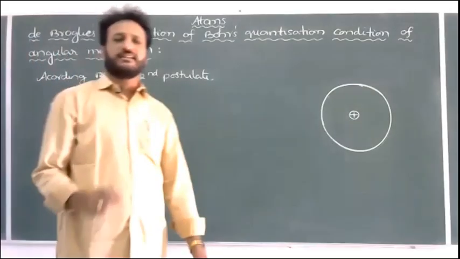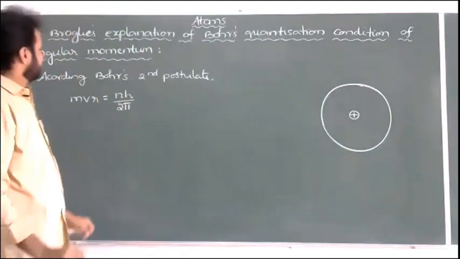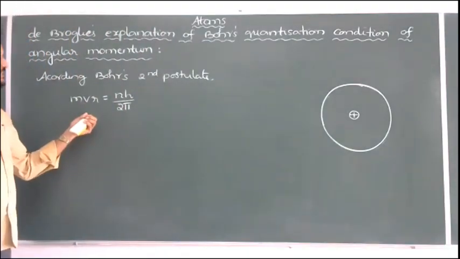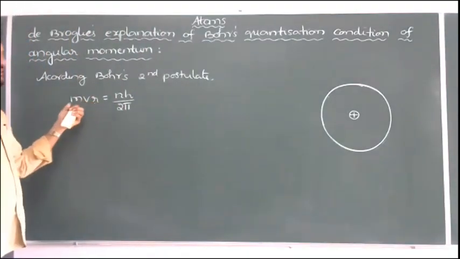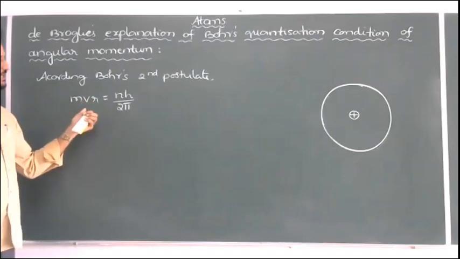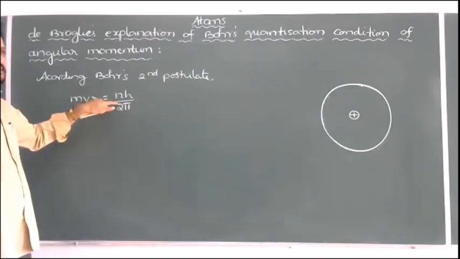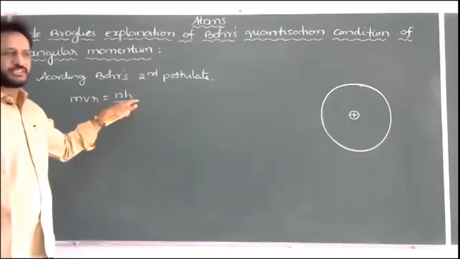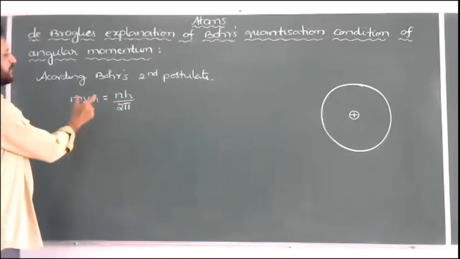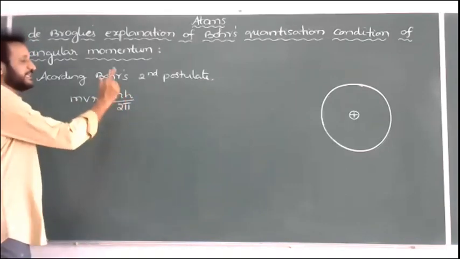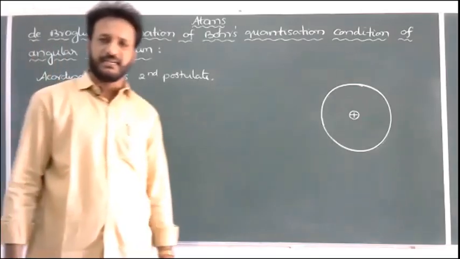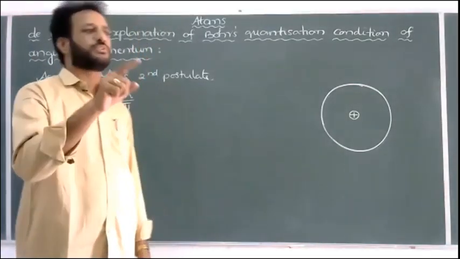An electron of mass m and speed v is revolving in an orbit of radius r, so angular momentum is equal to mvr, the quantum number of the orbit is n, and h is Planck's constant. Whenever the angular momentum of the electron is an integral multiple of h by 2 pi, the electron can revolve only in those orbits.